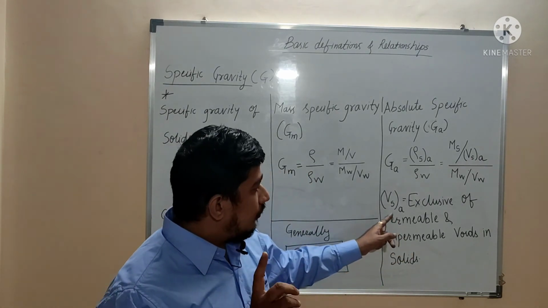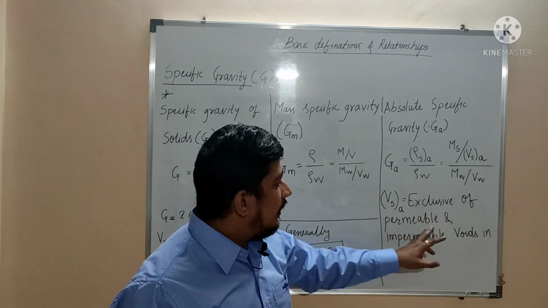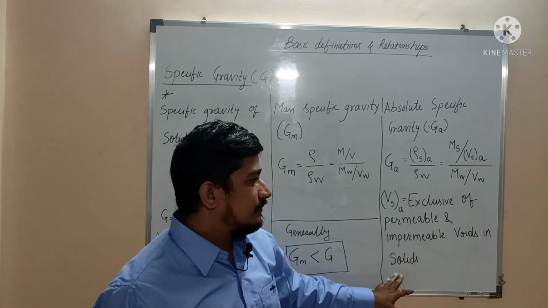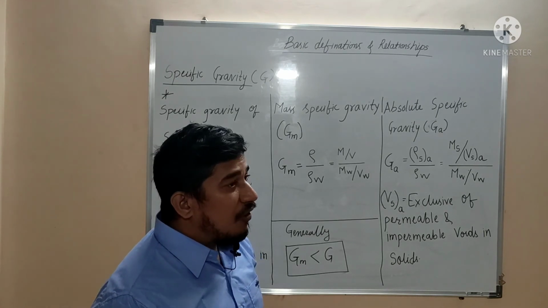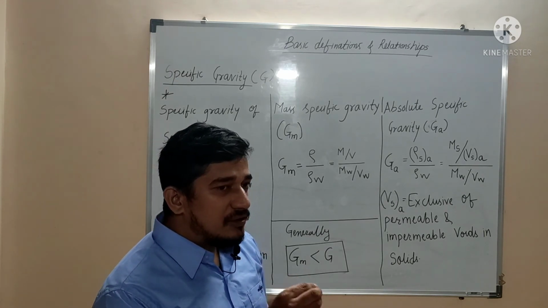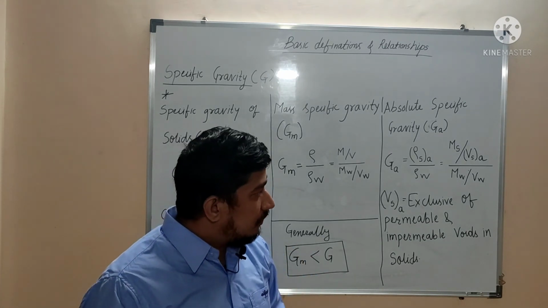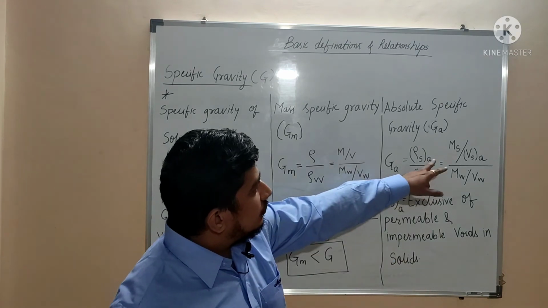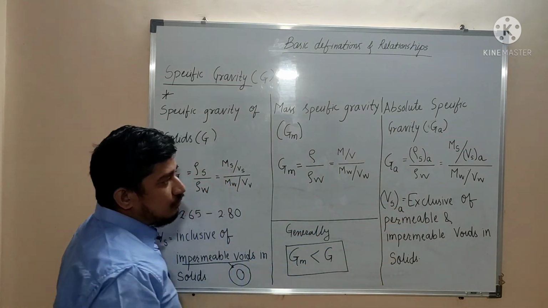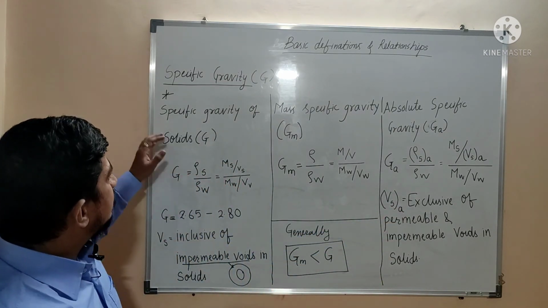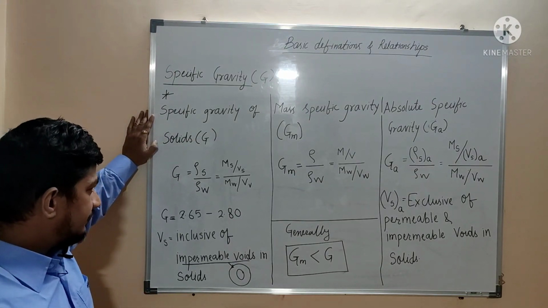The volume of absolute solid is exclusive of permeable and impermeable voids in the solids. It considers only the concrete part of the solids. If there is air or a void, it will be excluded, whether permeable or impermeable. So this is absolute specific gravity. Generally, these two terms we are not going to use. Normally, specific gravity of solids is the term preferred in practice.